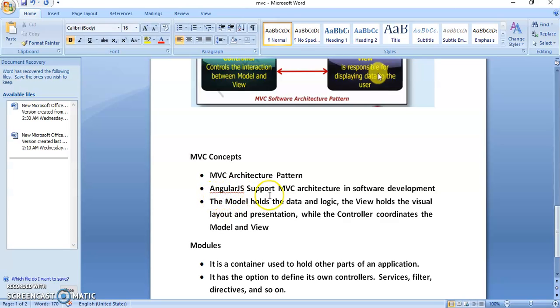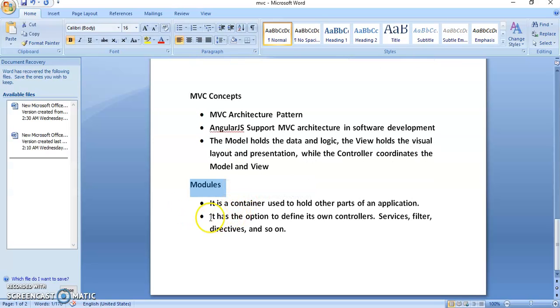AngularJS supports MVC architecture in software development. The model holds the data and logic. The view holds the visual layout and presentation, while the controller coordinates the model and view.